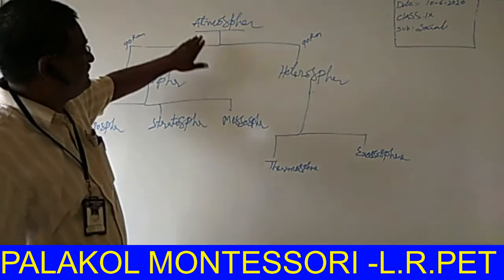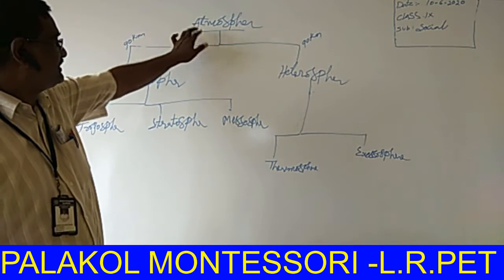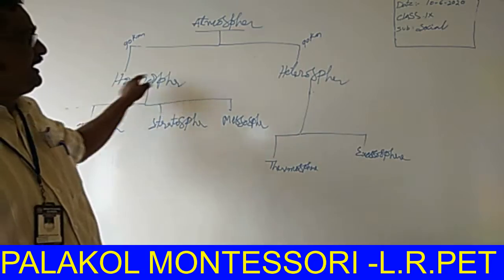Okay, once again, this is the structure of the atmosphere. Atmosphere is broadly divided into two important layers, the homosphere and the heterosphere.